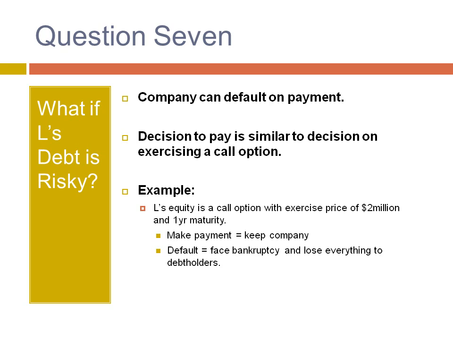Question 7 asks, what if L's debt is risky? And if L's debt is risky, then there is a possibility that the company will default on payment. The decision to make payment or default on debt is similar to a decision on exercising a call option. For example, let's say L's equity is considered as a call option with an exercise price of $2 million and an expiration date in 1 year. If the firm pays off the debt when it matures, then the equity holders will get to keep the company. However, if the value of L's operations is less than $2 million a year, then the firm will not be able to make the required payment on the debt and can face bankruptcy and losing everything to debt holders.